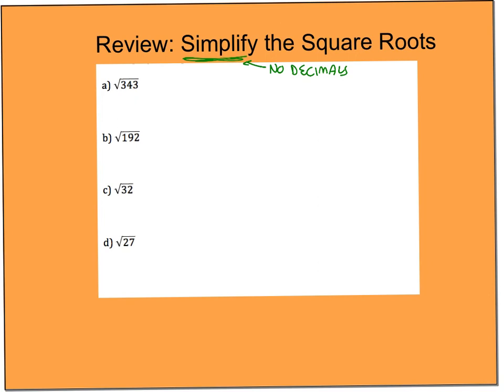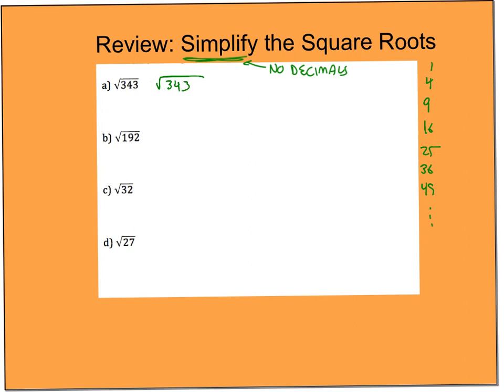Okay, you need to start thinking about some things that I can work with. So I need to simplify. That means, so if I just take A, I'm looking for what is a number that I can split that also happens to be a perfect square. So a perfect square, 1, 4, 9, 16, 25, 36, 49, all those numbers that you should know. By the way, you should know all the perfect squares up to 15.